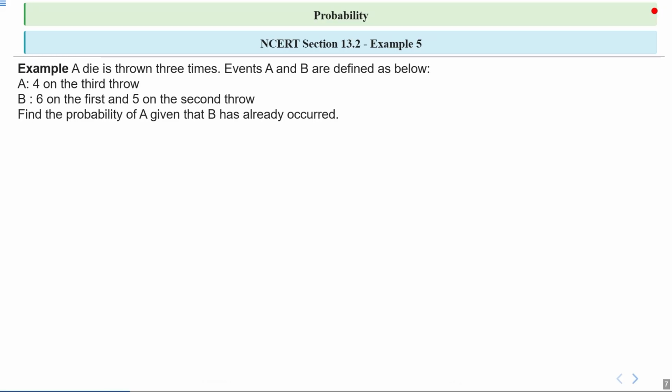Next, NCERT section 13.2 example 5, which says a die is thrown 3 times. Events A and B are defined as below. Event A is 4 on the third throw. Event B is 6 on the first and 5 on the second throw. So find the probability of A given that B has already occurred. Right. So let's see how can we solve this.